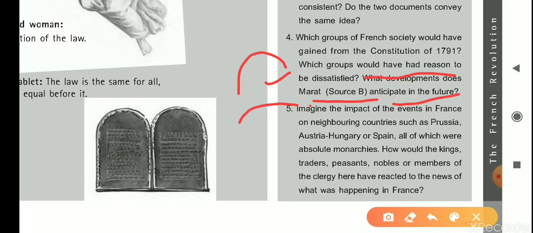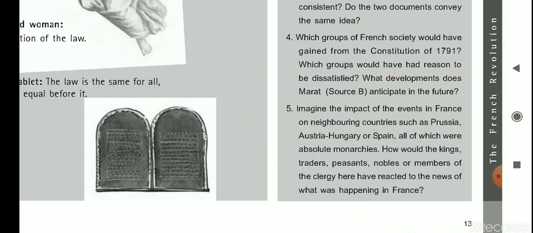Then last is to imagine the impact of events in France on neighboring countries such as Prussia, Austria, Hungary, Spain, all of which were absolute monarchies. How would the king, traders, peasants, nobles and members of the clergy have reacted to the news of what was happening in France? This is a very good question. It means you have to imagine, you have to predict.